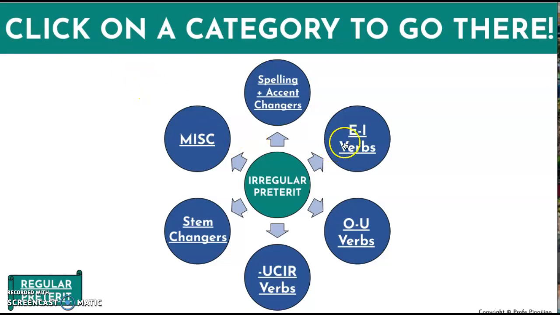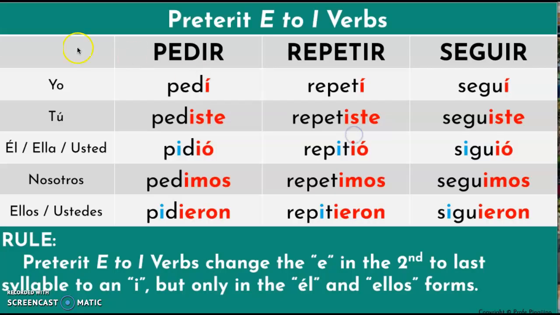Now let's look at the E to I verbs category. Preterite E to I verbs change the E in the second to last syllable to an I, but only in the él and ellos forms.